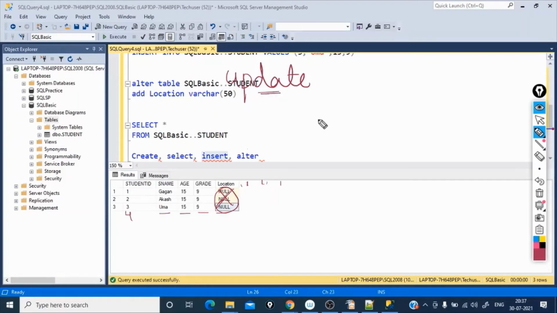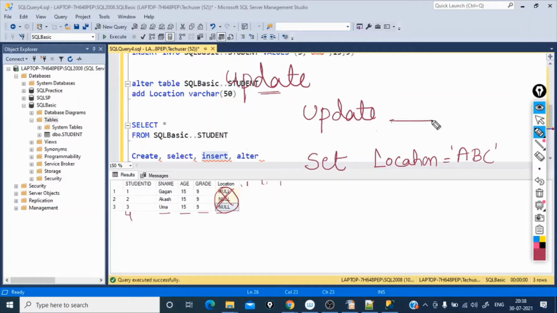Okay, the syntax for this update statement is you have to use this command update, and then you have to specify what is the value you want to set. Say suppose set location is equal to, let's take location is equal to ABC, just for example. And then you have to say update what? Update the table name. You have to specify the table name.